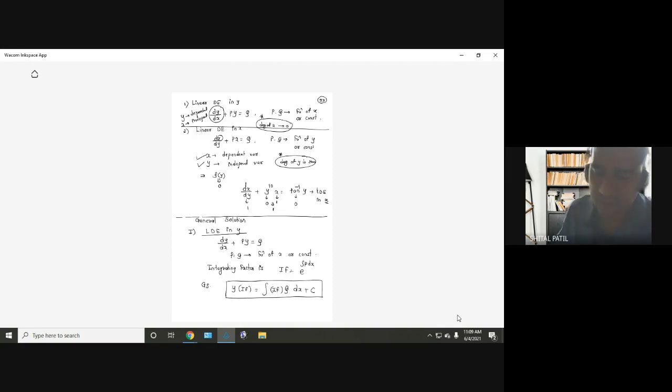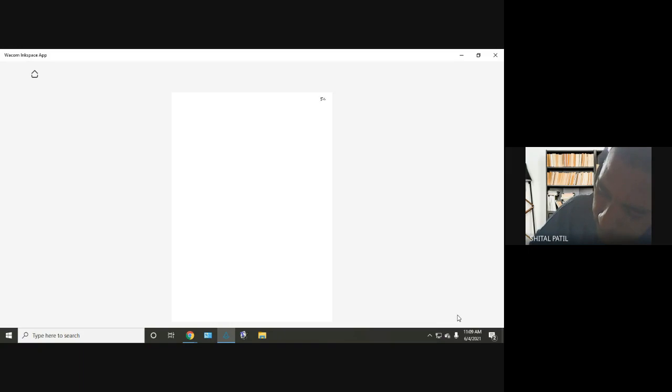Can I change the page? Right, linear in x. If you do not practice, then it is difficult. I have given you the MCQ as well as the theory question set. Please go through the examples. Answers are also there. No doubt, a few answers may be wrong, only a few. If you're not getting the answer, don't consider that the answer is wrong.